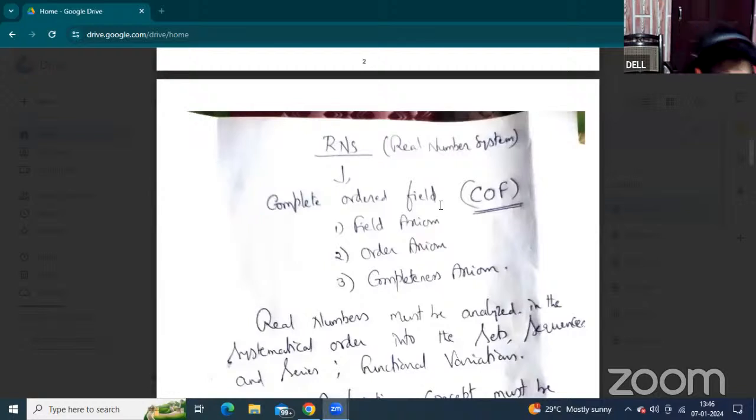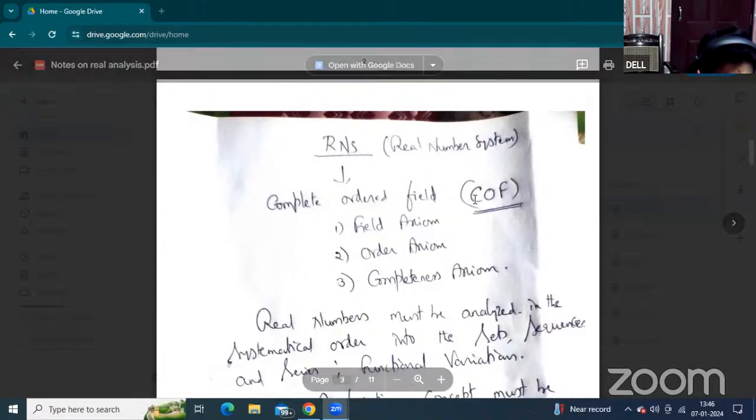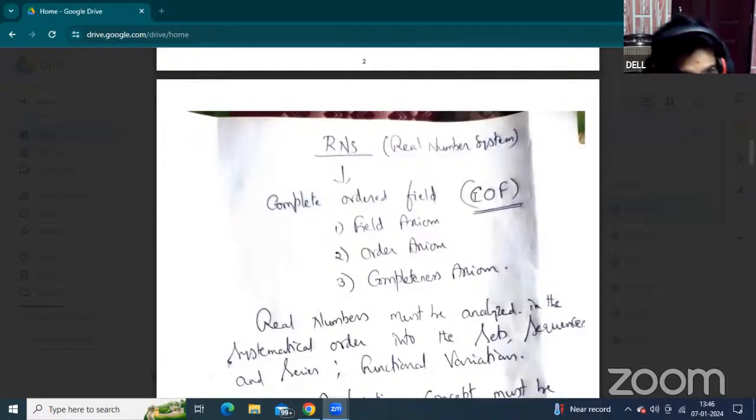Without these definitions, we cannot move to further concepts. When the real numbers are defined into sets, that is called the set of real numbers, written as script R, double R, read as the system of real numbers. Now, in the same order, what is the complete ordered field? This is one of the important definitions. Complete ordered field means